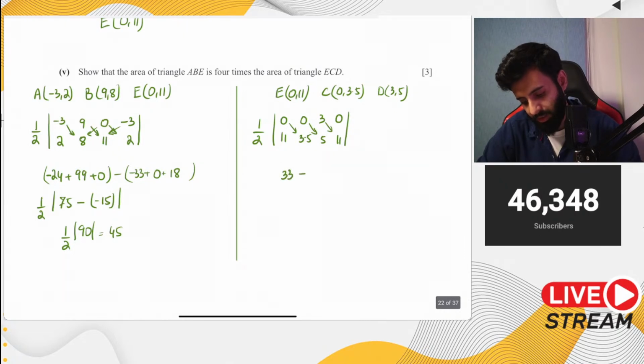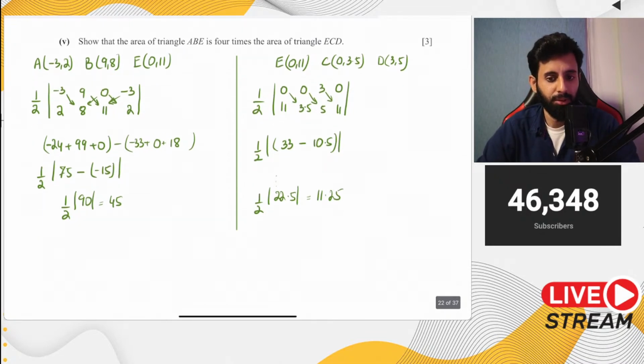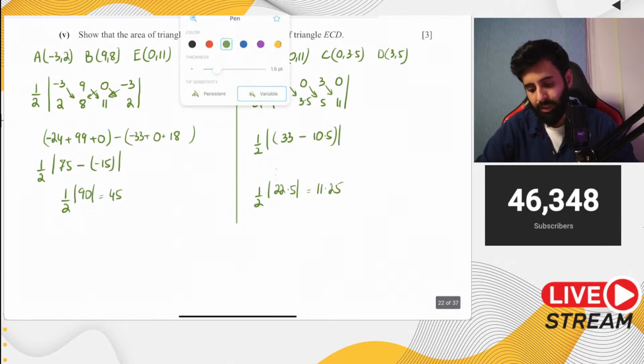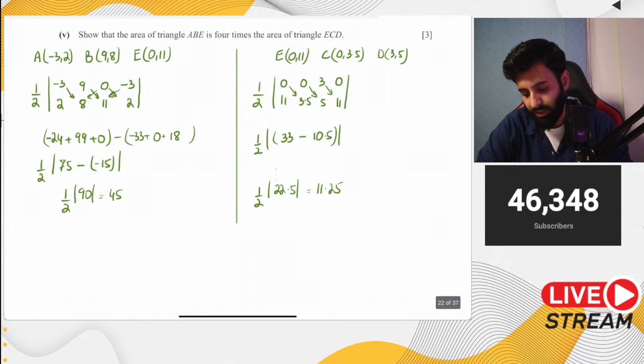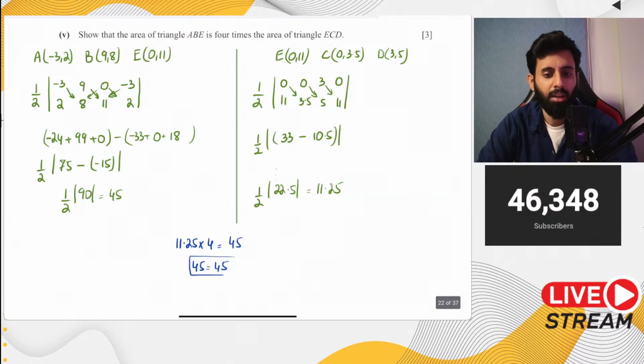So you get 33 minus 10.5, and then this gets multiplied by half. 33 minus 10.5 is inside the modulus. If you work this out, you get half multiplied by 22.5, and half into 22.5 is 11.25. That's what we were supposed to show: that the area of triangle ACD is 4 times the area of triangle ABE is 4 times the area of triangle ECD. 11.25 times 4 is equal to 45. Yep, that is how it is. So this is what we were supposed to show. Hence proved, you can say.